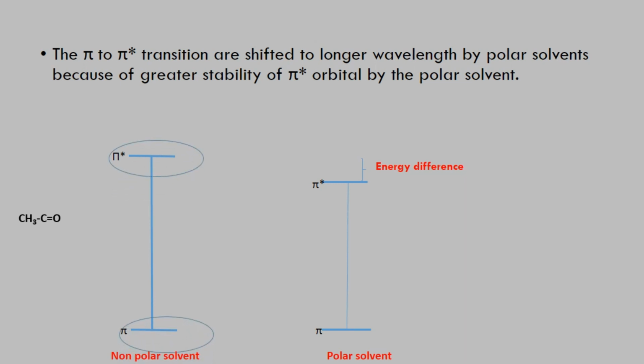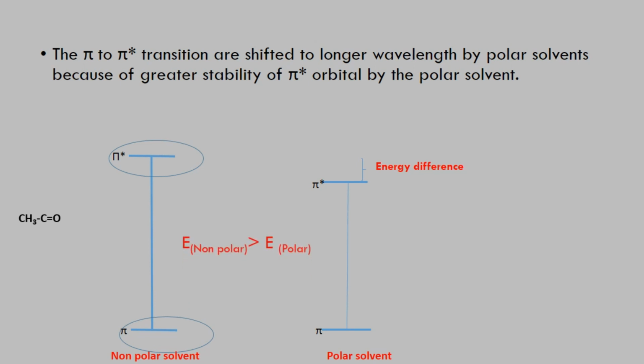So in the first case, if we take a non-polar solvent, here we can consider first of all pi, which is a less polar or non-polar ground state, whereas pi star is a more polar excited state. So here the ground state is non-polar, and if we are using in the first case a non-polar solvent, then the interaction between the ground state and the non-polar solvent is higher, and that's why the amount of energy required for the excitation of an electron is much more.